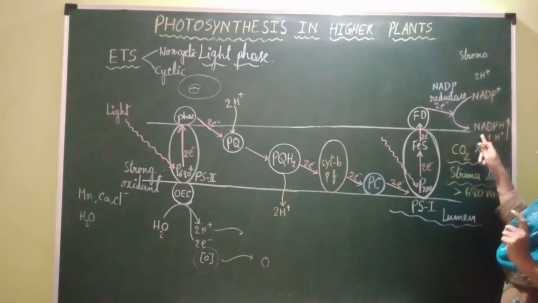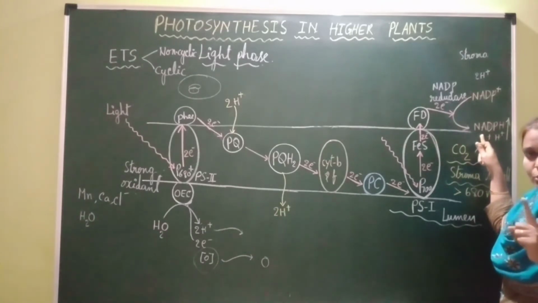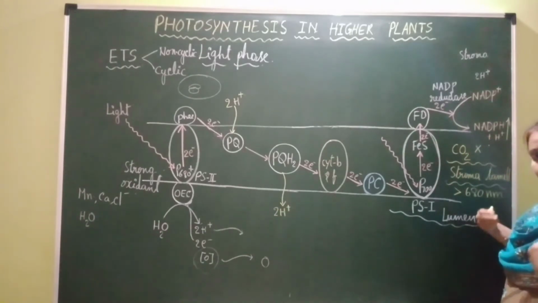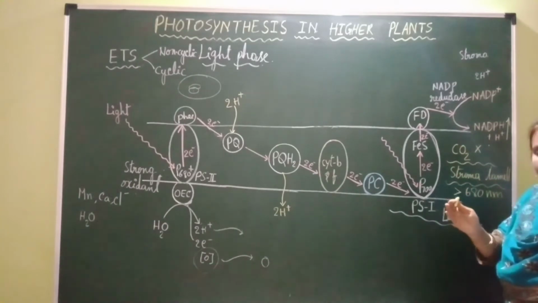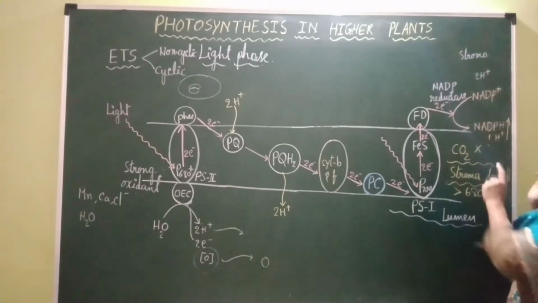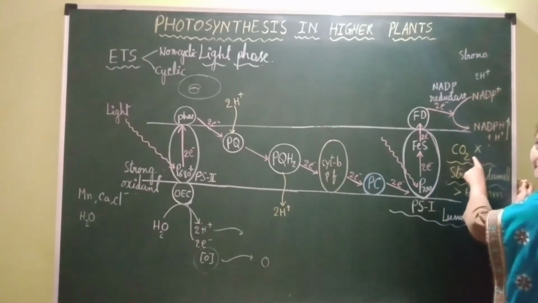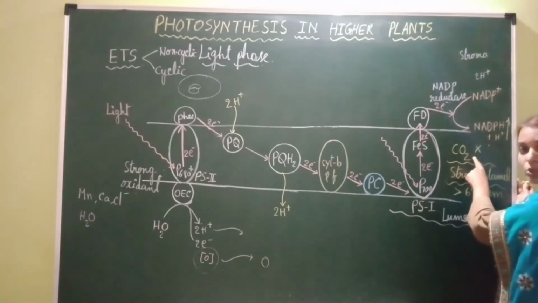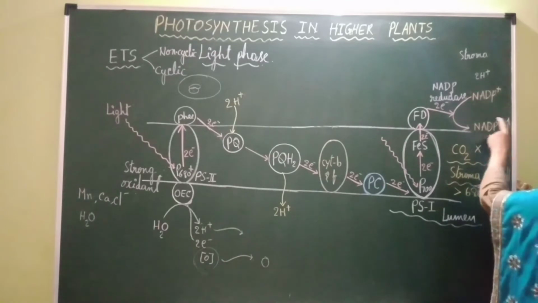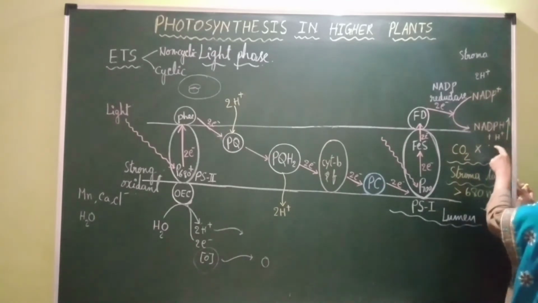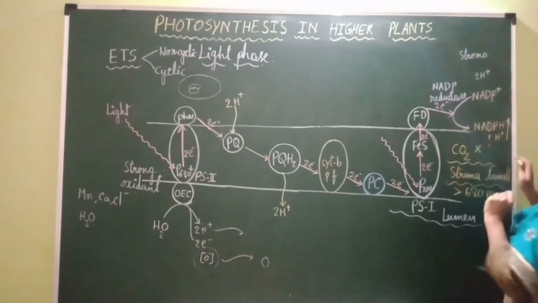The NADPH plus H plus synthesized during the light phase is utilized during the dark phase for the fixation of carbon dioxide into carbohydrate. As there is no dark phase taking place inside the cell, the concentration of NADPH plus H plus will increase.